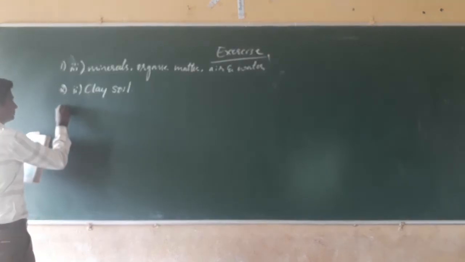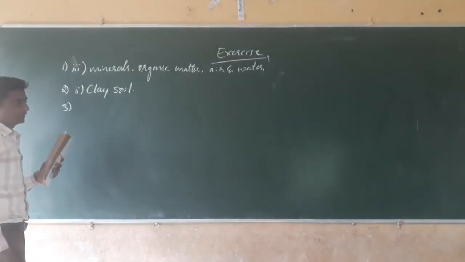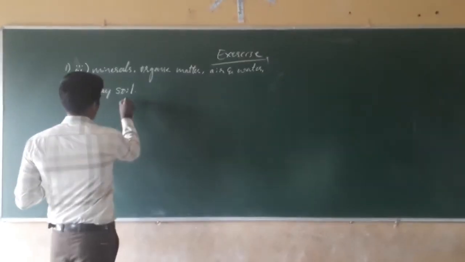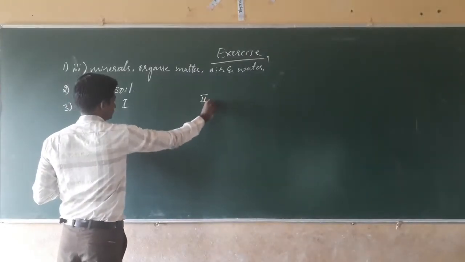Next, third, match the following. Matching words. Column 1, column 2.